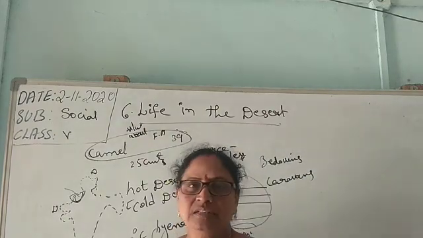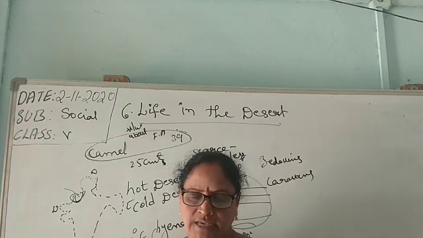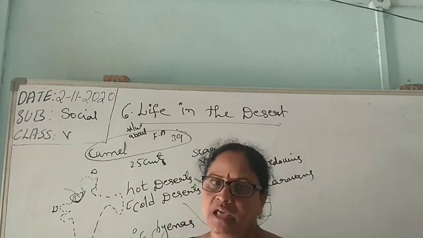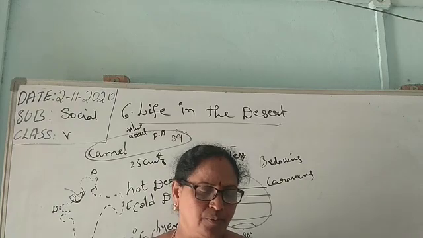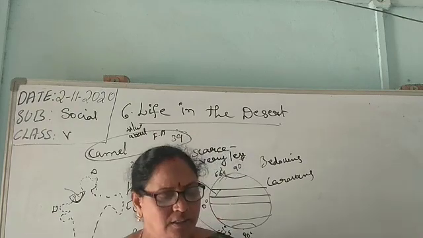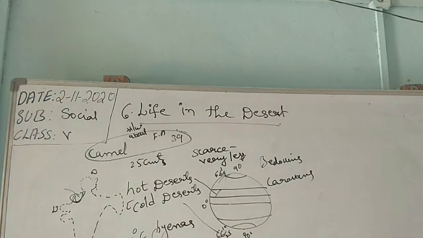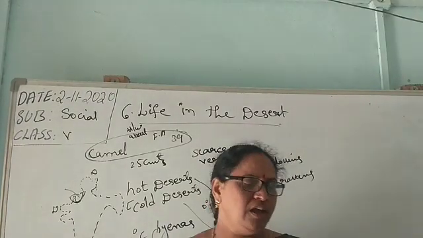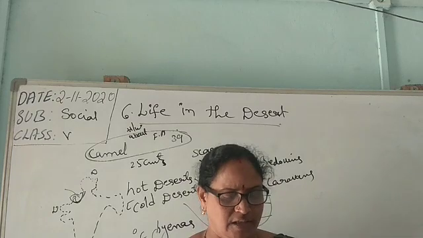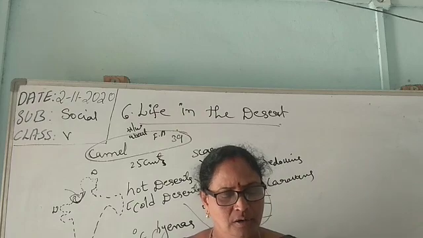Okay. And in some places water comes up under the earth surface. Those are called oases. There are fertile areas in the desert where farming can be done. The places where the water comes up under the earth surface are called oases. And tomorrow let us complete how the life of the people and whatever is there in the summative assessment. Okay, children. Let us revise.